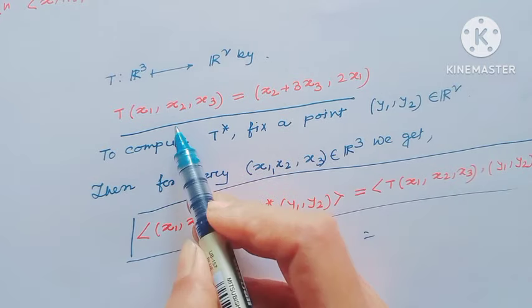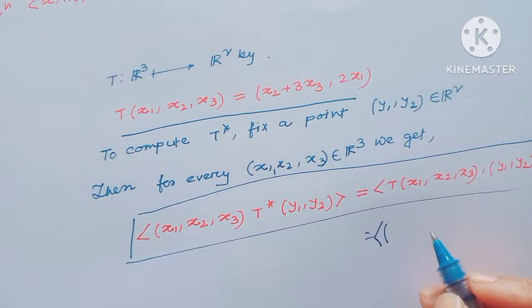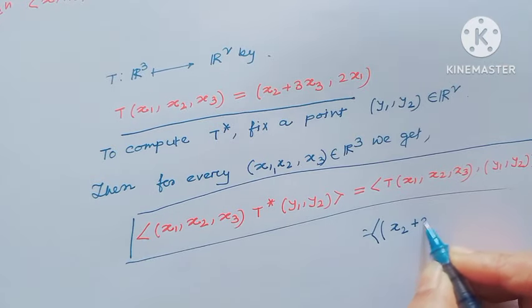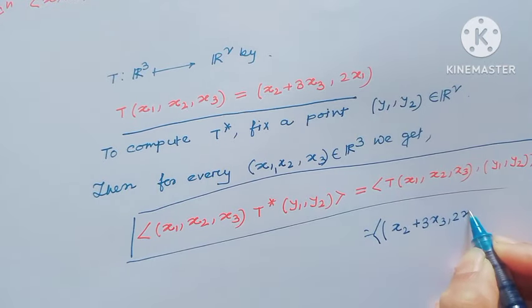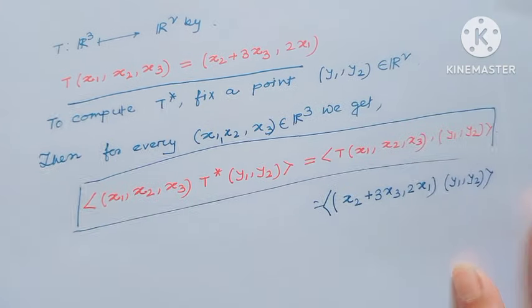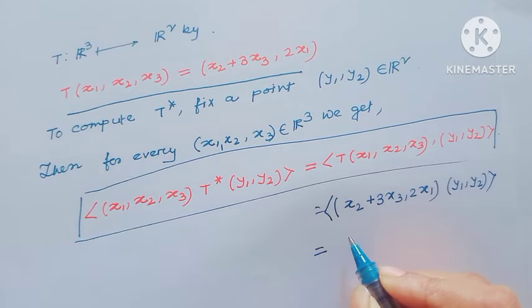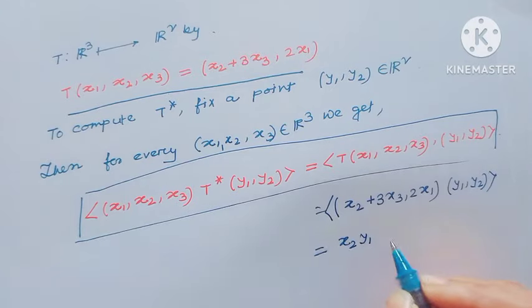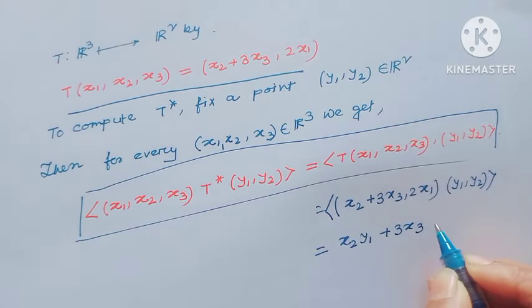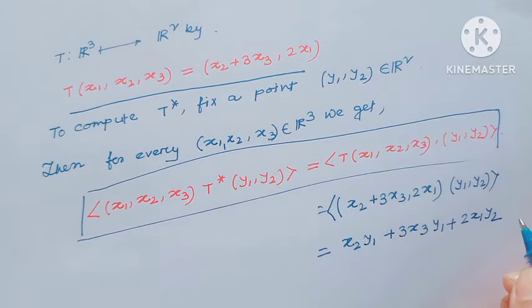T of x1, x2, x3 means (x2 plus 3x3, 2x1) with (y1, y2). By definition this is x2y1 plus 3x3y1 plus 2x1y2.